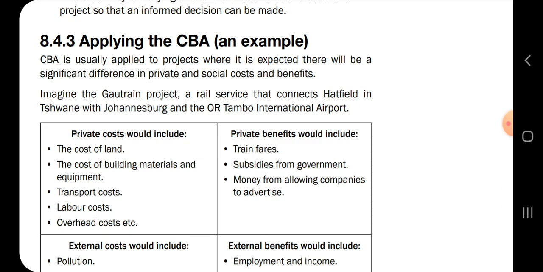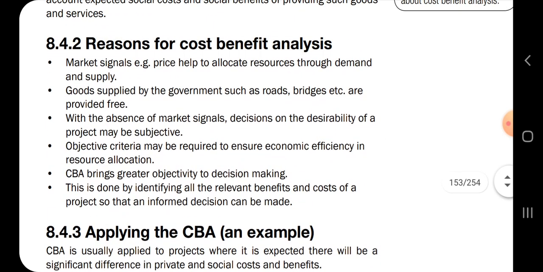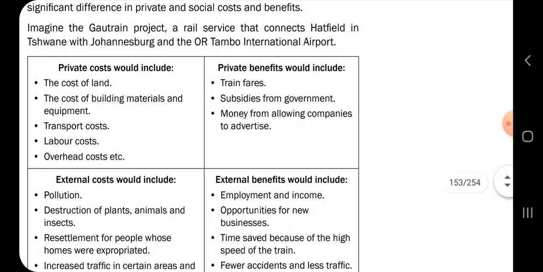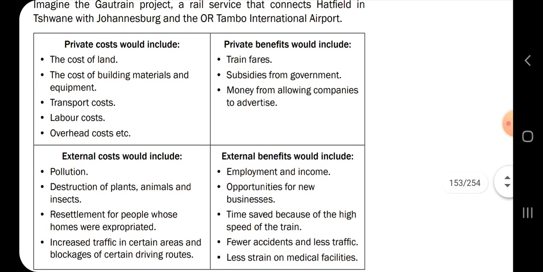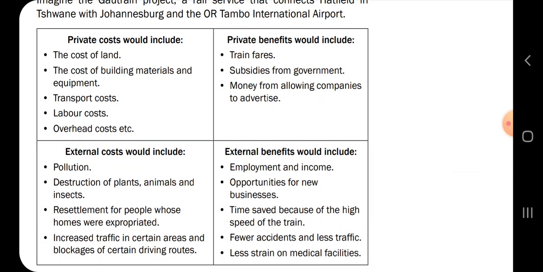And then the cost benefit analysis example. Imagine the Gauteng project, a railway that connects Hatfield in Tshwane with Johannesburg and the OR Tambo International Airport. So the private costs would be the cost of buying the land, the cost of building, transport costs, labor costs, and overhead costs. That is the private costs. The private benefit would be train fare, where people buy. That's what we will benefit.